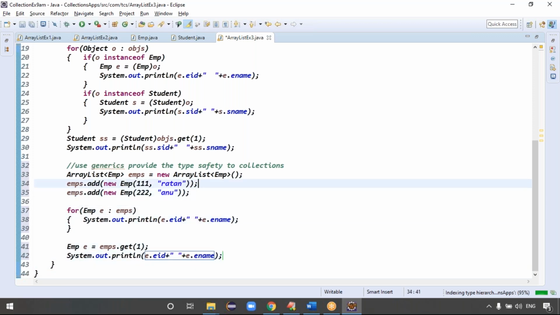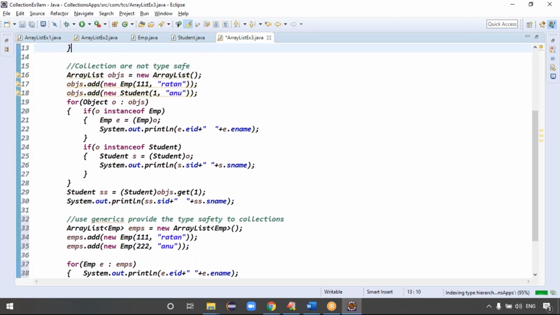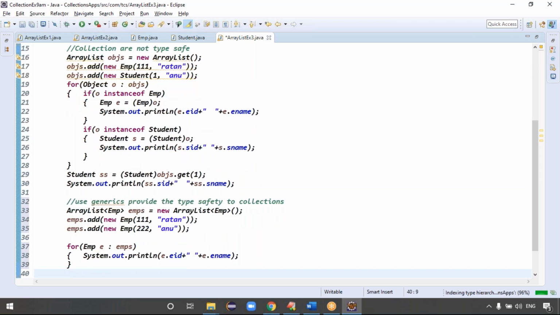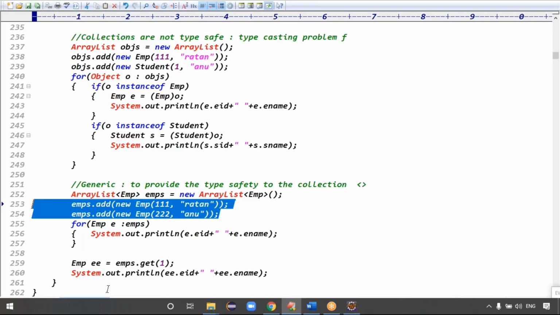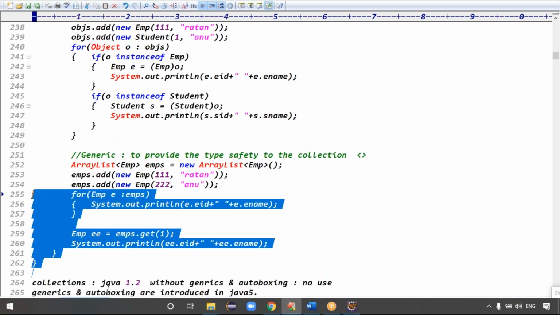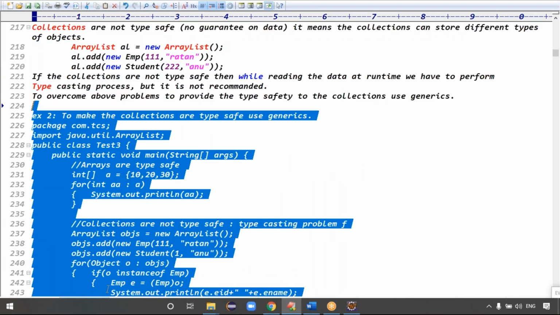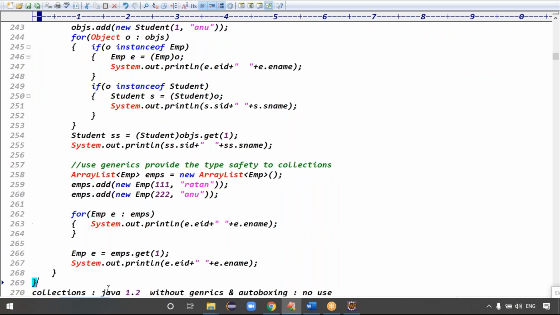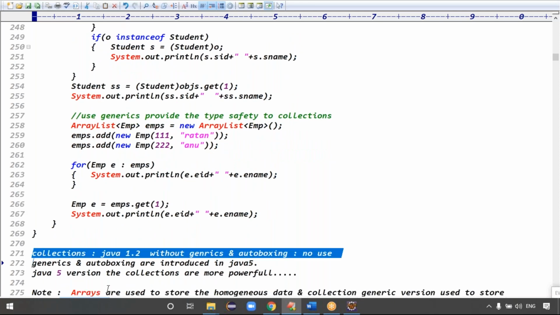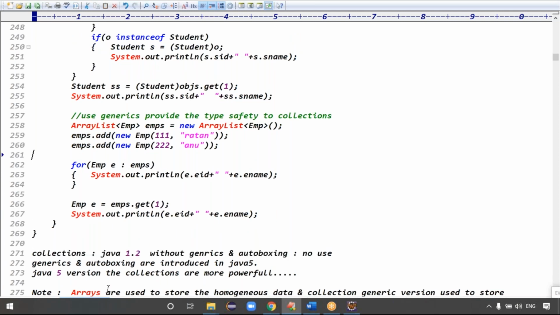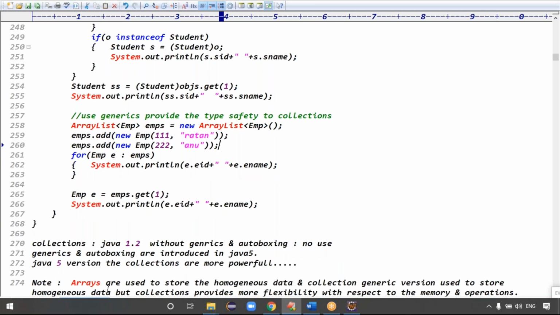Okay, please let us know. See guys here, which one do you feel is the better option: collections with generics or without generics? Definitely, with generics is good. With generics is good means what? Generics can hold only homogeneous data, right? Generics can hold again homogeneous data or not? Yes, sir. Guys, generics can store homogeneous data and arrays also can store homogeneous data, right? Arrays are already there to store homogeneous data. Then why are we using this generic version of collections?